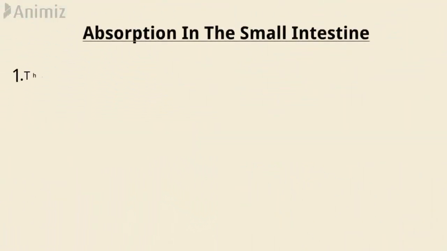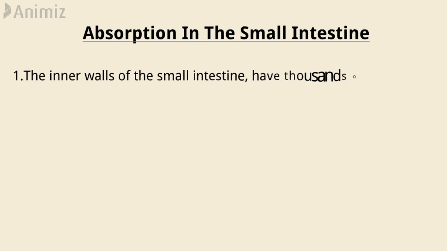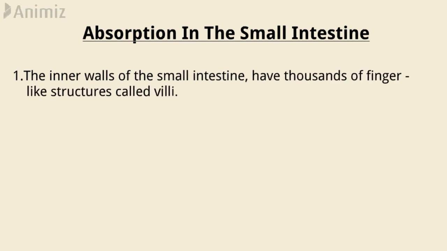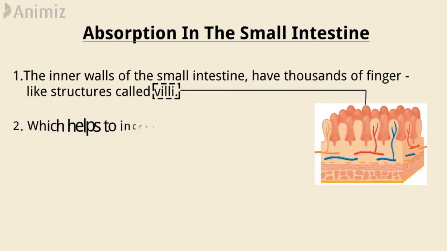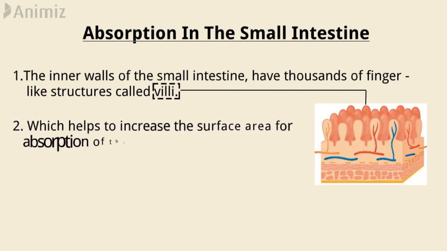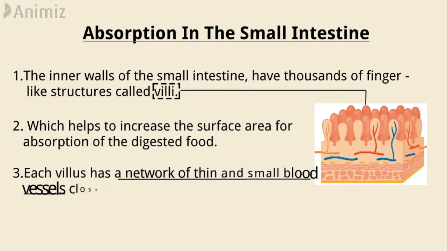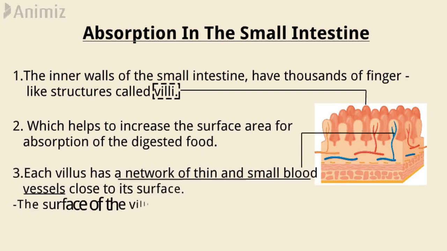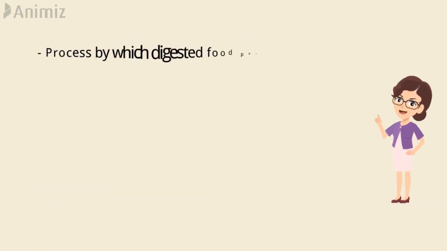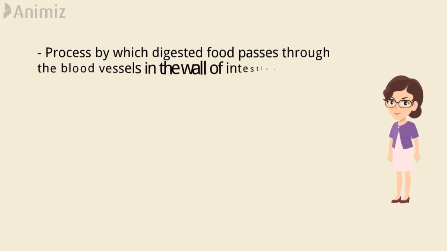Once proteins, fats and carbohydrates are digested, absorption takes place in the small intestine. The inner wall of the small intestine has thousands of finger-like outgrowths called villi, which help increase the surface area for absorption of the digested food. Each villus has a network of thin and small blood vessels close to its surface. The surface of villi absorbs digested food. This process is called absorption.